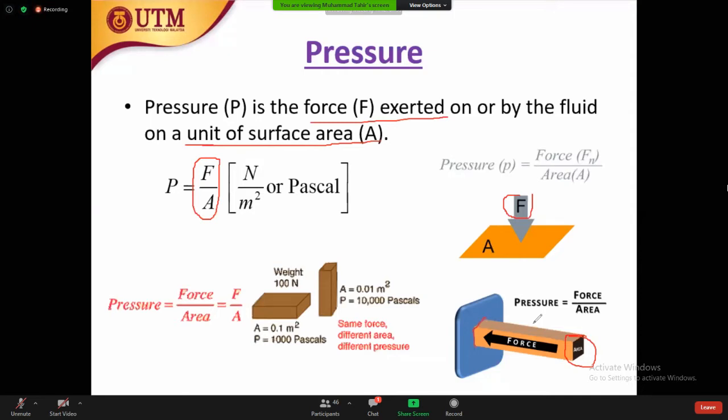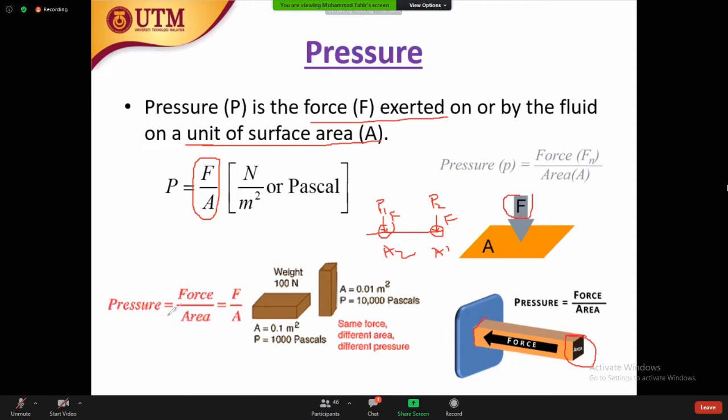If the force is here, you calculate only this area; if the force is there, you calculate that area only. Maybe this one is P1 and this one is P2, with areas A1 and A2, so they may have different pressures. Depending on the force and area, the pressure can change.